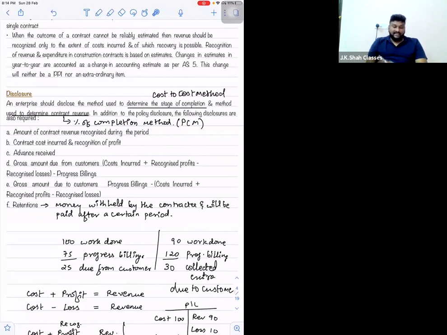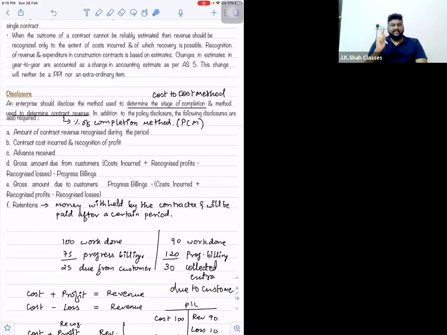But apart from these, there are further disclosures that have to be given. Now, what are the further disclosures? Sir, very simple. Amount of contract revenue recognized in the current year. So whatever revenue you have recorded in the P&L, that also has to be shown in the notes to accounts. Followed by whatever contract cost you have incurred in the current year, that also has to be disclosed with the profit recognized.